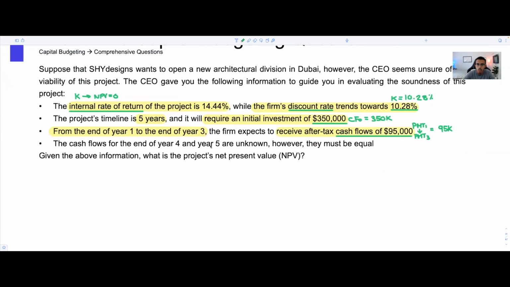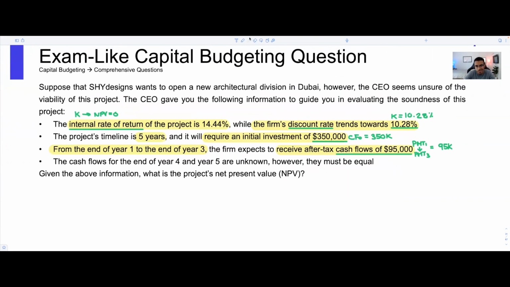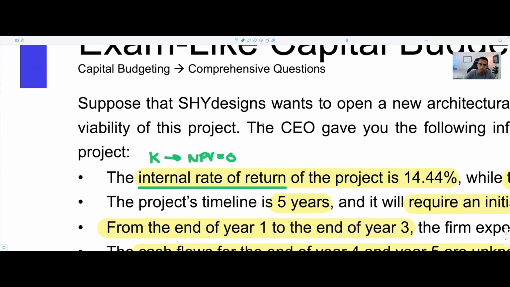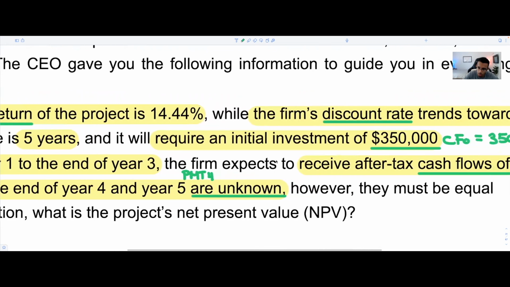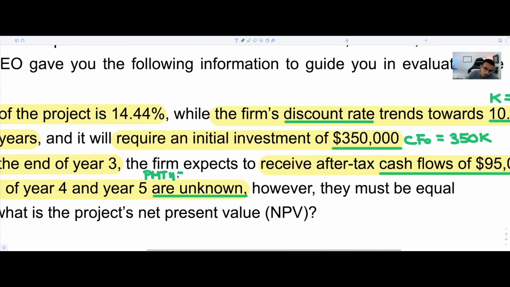Okay. Then the question is also letting you know, well, the cash flows of year 4 and year 5 are unknown. That's extremely important. So what this is telling you, and I'll zoom in again, I'm sorry about that if I'm giving you vertigo or something, is that payment 4 and payment 5, they're both unknown, okay? And they're equal to each other if you read a little bit more. However, they must be equal. So payment 4 is equal to payment 5.